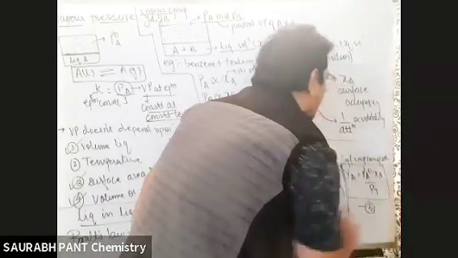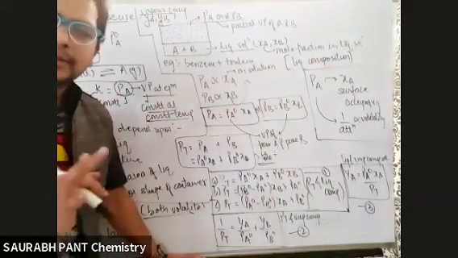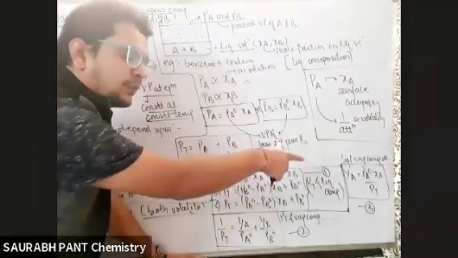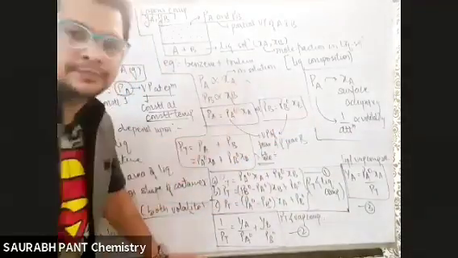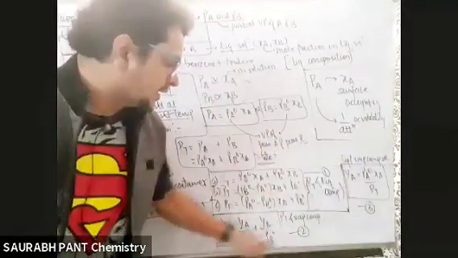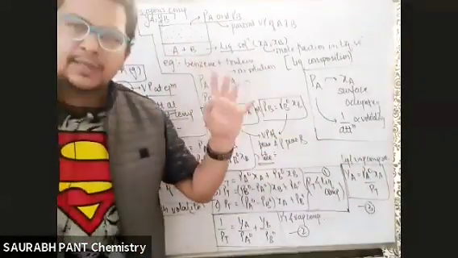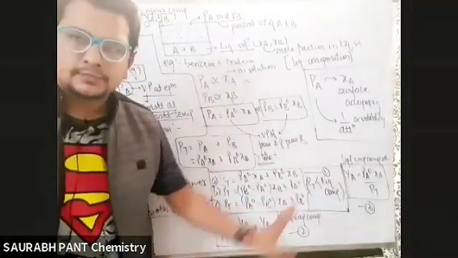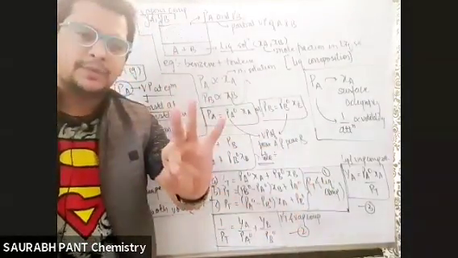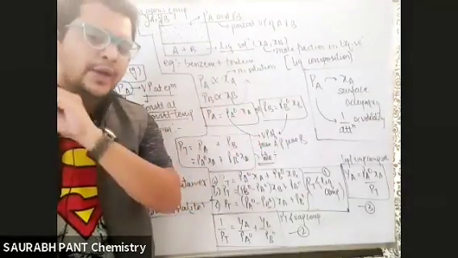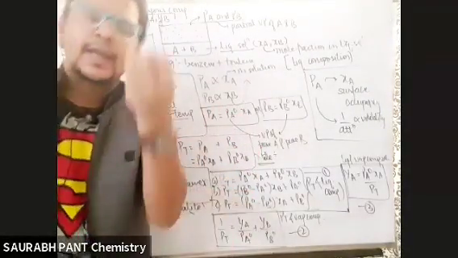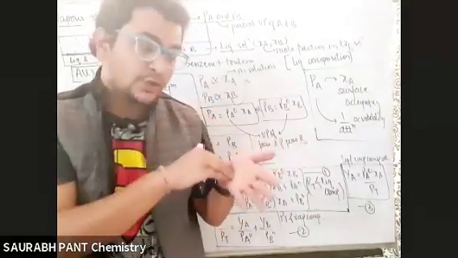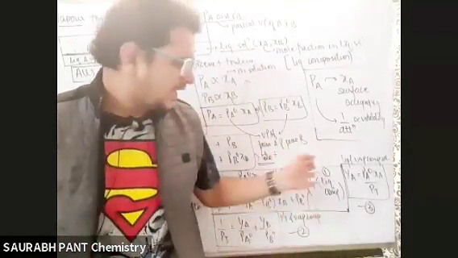So there are only 3 possible questions in this whole topic. Either this formula will be used, or this formula will be used, or that formula will be used, or their couples will be used. This with that or this with that can be used. ठीक है भाई, I'll give you the examples one by one, all of them. But बोलो भाई, 3 formulas clear to us? Only 3 formulas we have to keep in mind. No clashing, no extra brain use. Why not extra brain use? अरे भैया, brain will be used when you have to choose a formula ना. अच्छा, for this question, which formula should I choose? Here the ready-made formulas are there.